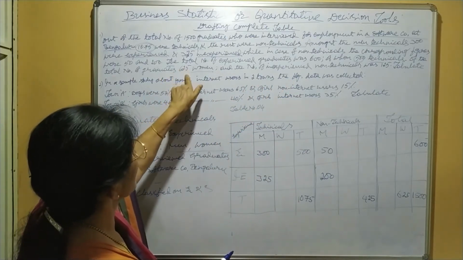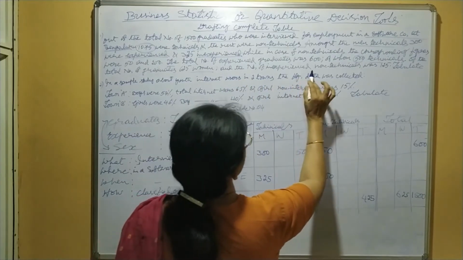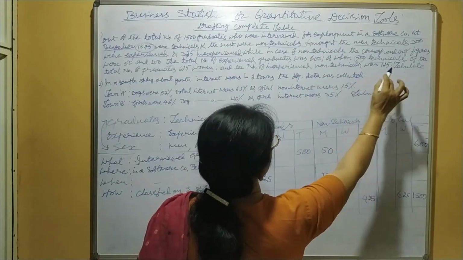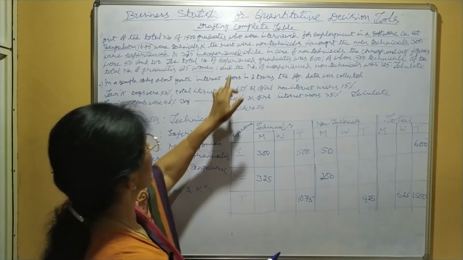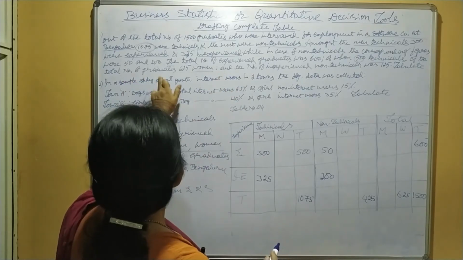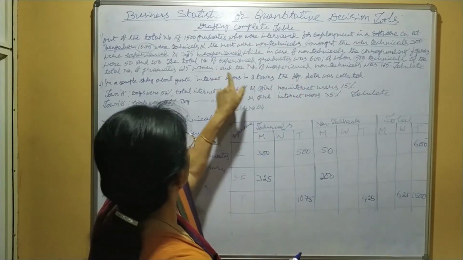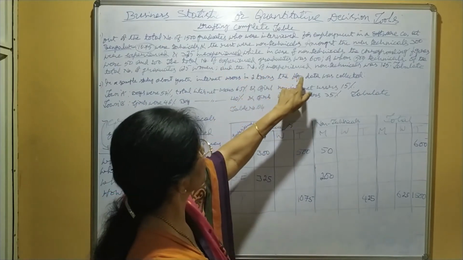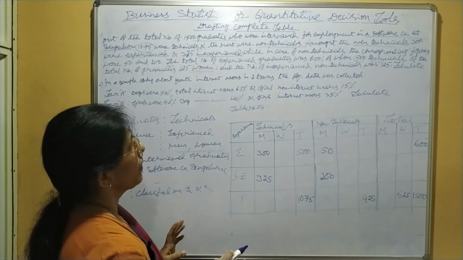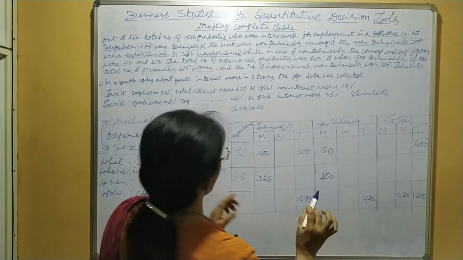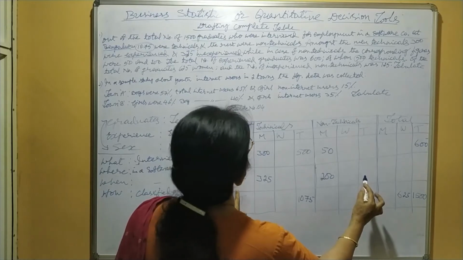Out of 625 women, the number of inexperienced non-technicals was 125, women, inexperienced and non-technicals, isn't it?